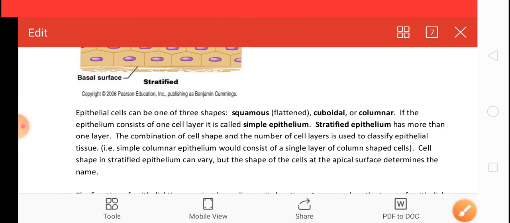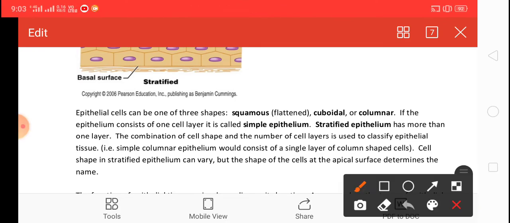The combination of the cell shape and the number of cell layers is used to classify epithelial tissue. Cell shape in stratified epithelium can vary, but the shape of the cells at the apical surface determines the name. Simple columnar epithelium consists of a single layer of column-shaped cells.